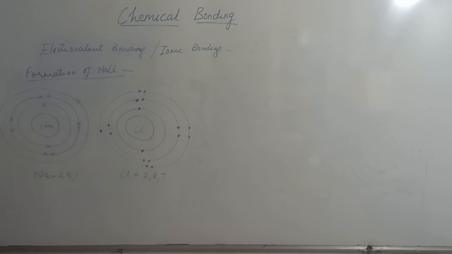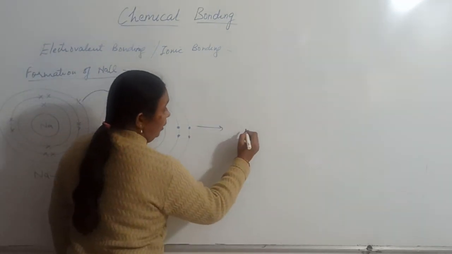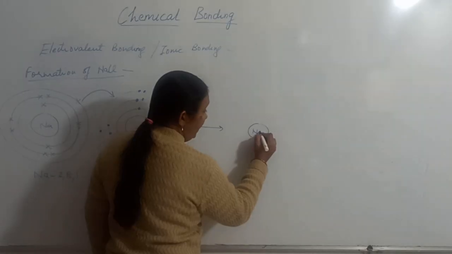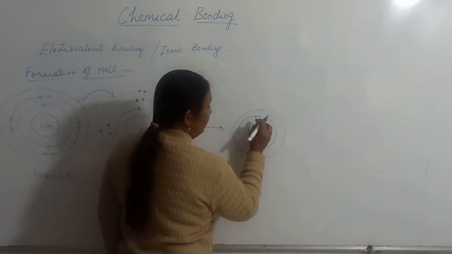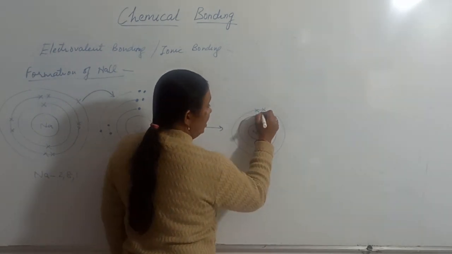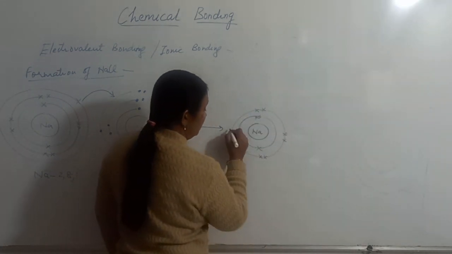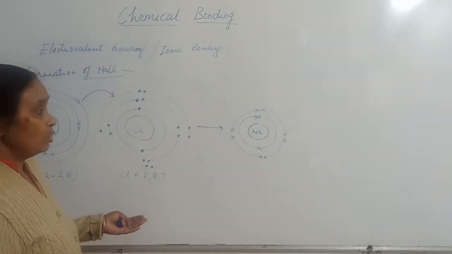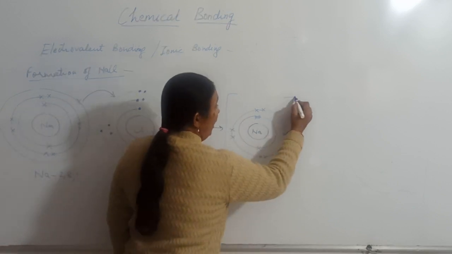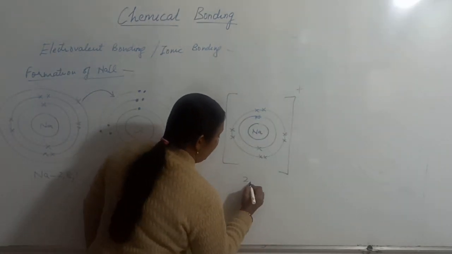Now what will happen? Sodium will transfer one of its electrons, which is present in the third shell or the outermost shell, to chlorine. After losing the electron, sodium will form a sodium ion. Na, first shell, second shell. First shell 2 electrons with the cross, and second shell 8 electrons. Now no third shell is there, because 1 electron was there and it has been lost. So this is the sodium ion with a plus charge and electronic configuration 2,8.